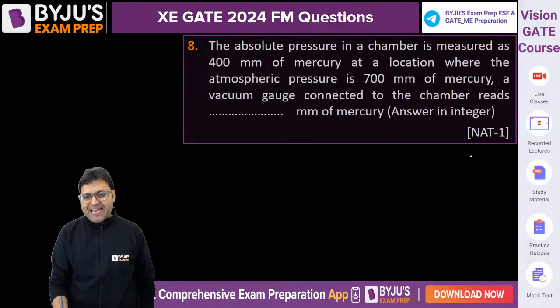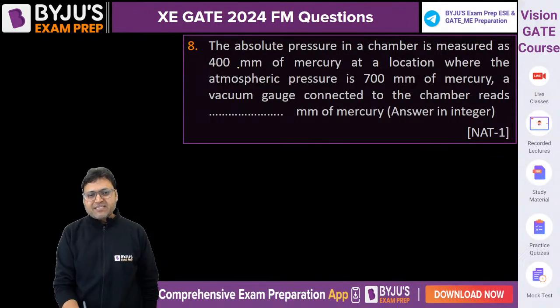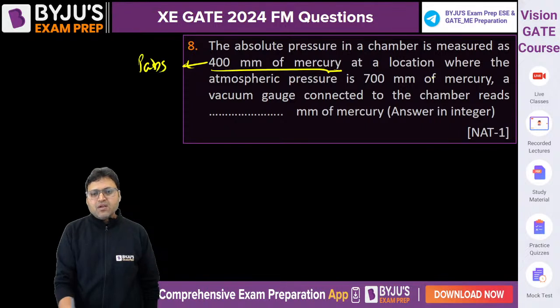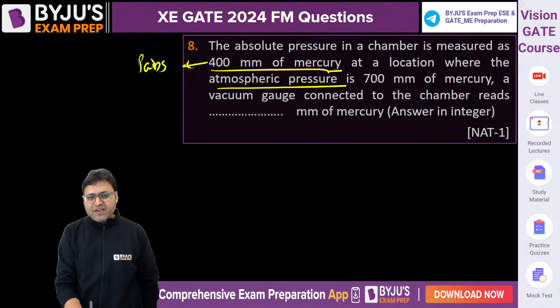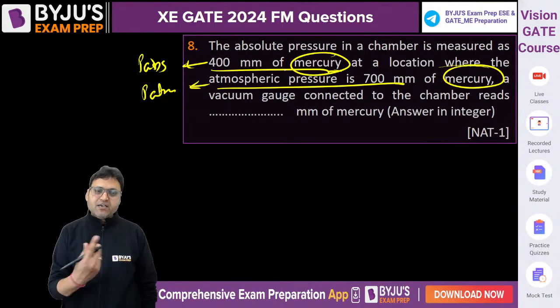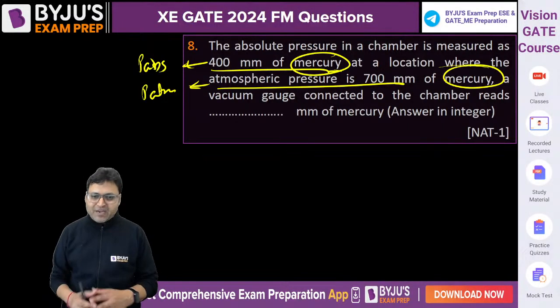Question number 8, NAT 1 mark. Very simple. The absolute pressure in a chamber is measured as 400 mm mercury. That is the absolute pressure at a location where the atmospheric pressure is 700 mm mercury. They have not even changed the unit. Both are given in pressure head of mercury column.